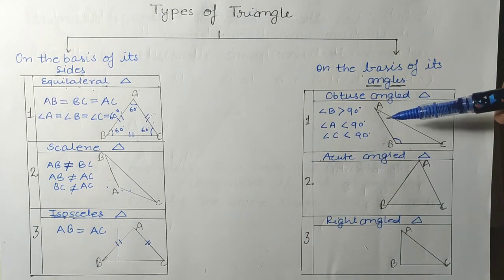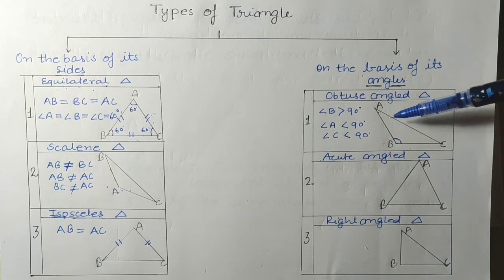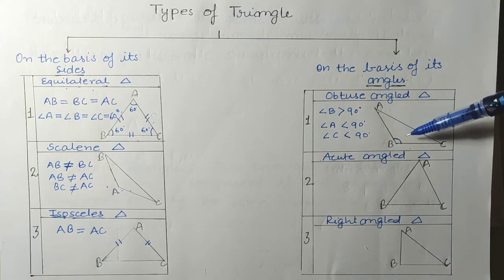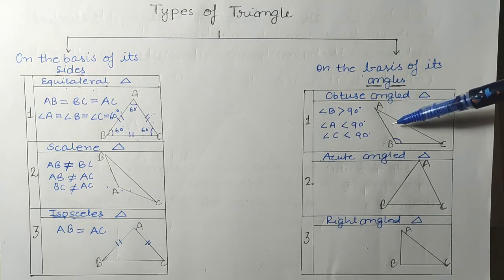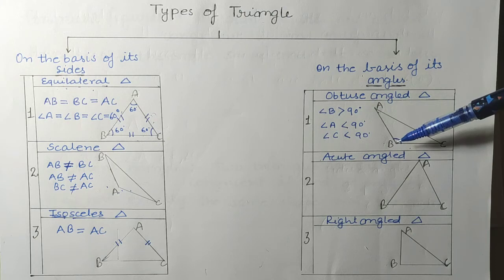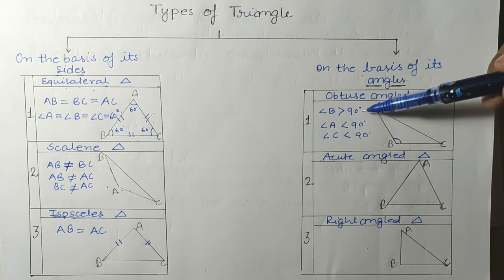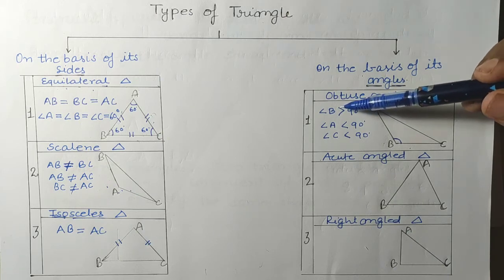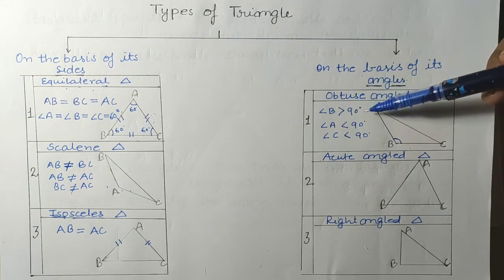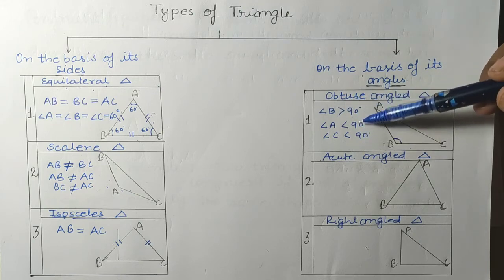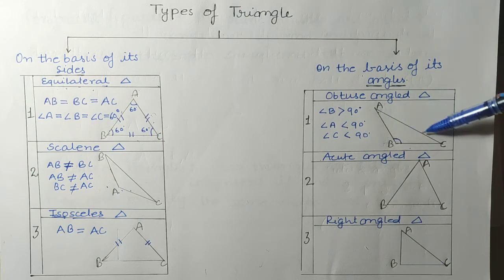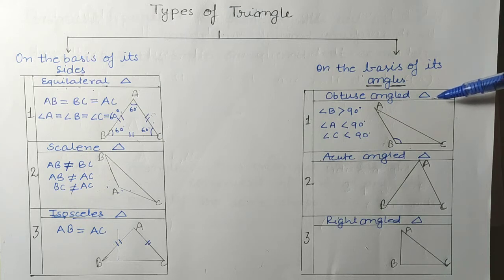So if someone asks whether it is possible in a triangle that two angles are greater than 90 degree, you will say no. In a triangle only one angle can be greater than 90 degree. So in obtuse angle triangle we have seen that one angle is greater than 90 degree. It is not necessary that only angle B can be greater than 90 degree. Among the three, any angle can be greater than 90 degree, but only one, not more than one.